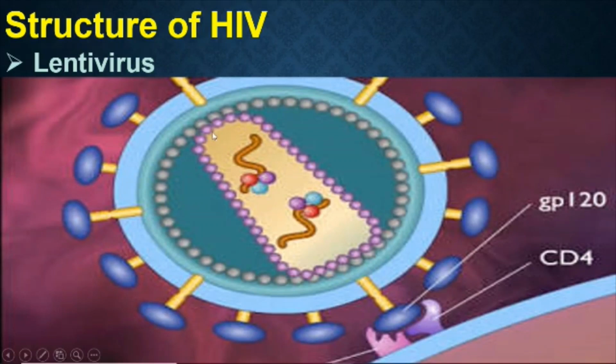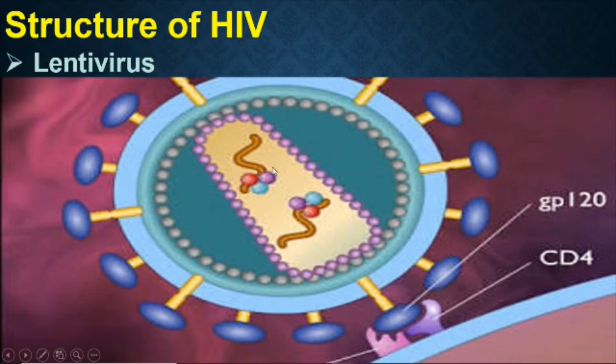So these are very small in size. What is the size of it? This is almost 100 to 120 nanometer. What is called a nanometer? 10 power minus 9. So the diameter of these viruses is about 100 to 120 nanometer. What is the shape of it? From the shape it is very clear. It's spherical, almost round in shape.